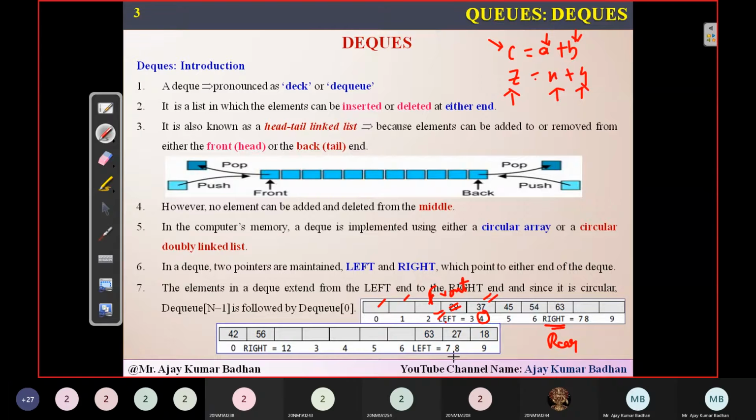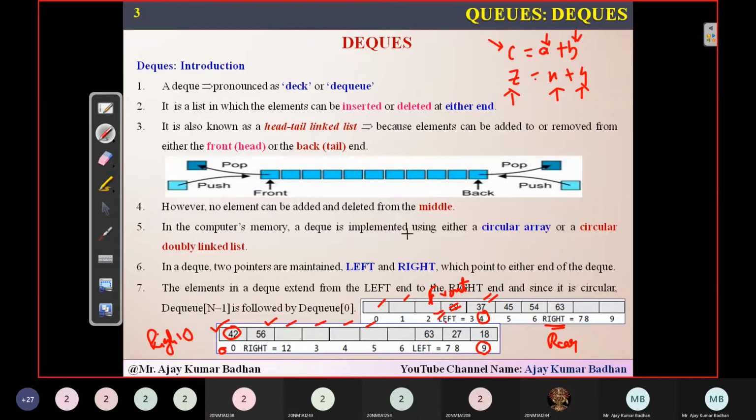And if you see the second diagram here, since I told you that we are going to use something called a circular queue, you know that the total number of elements we can insert is 10. And if you see here, after 18 was inserted, these are the empty spaces we have. The next element we got is 42. So simply what did I do? I incremented, right? I made right equal to 0, and it came to this location and inserted 42. And now right is getting incremented one by one and storing the new values.